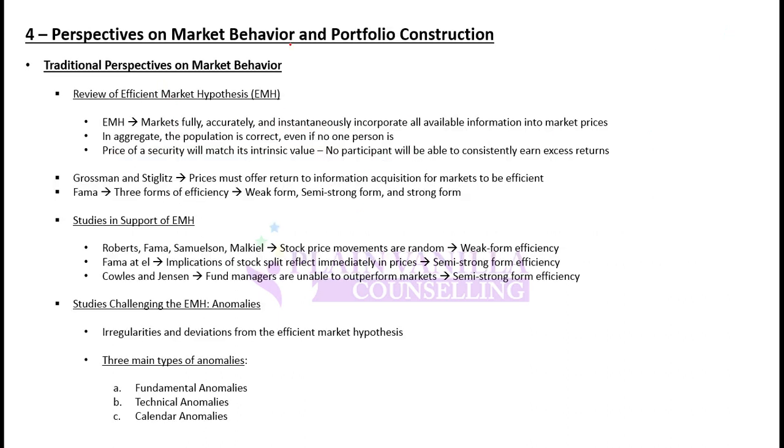Moving on, perspectives on market behavior and portfolio construction. So again, something from your level 1. The traditional perspective on market behavior says that in markets, the efficient market hypothesis will hold. What is the efficient market hypothesis? It says that if any new information comes in, that will be incorporated into asset prices.